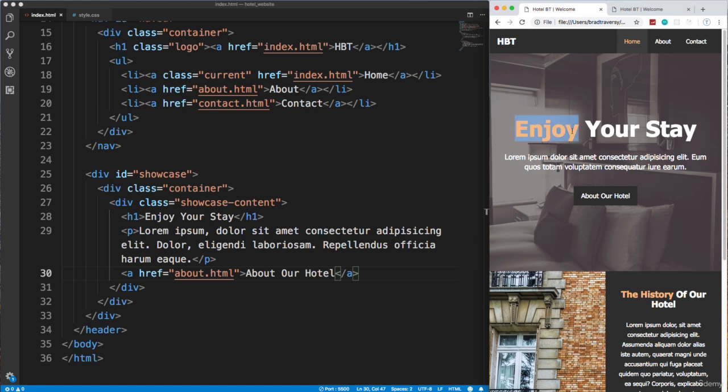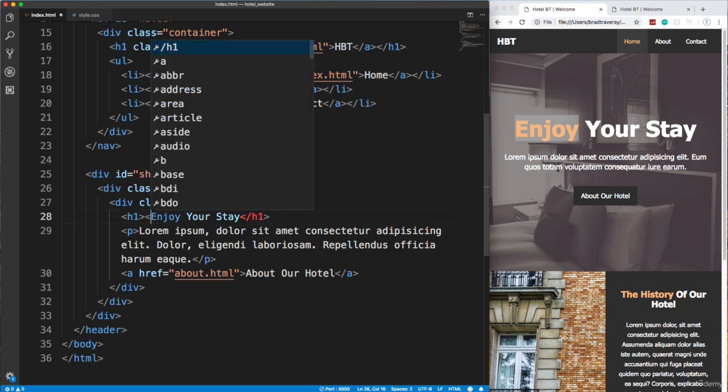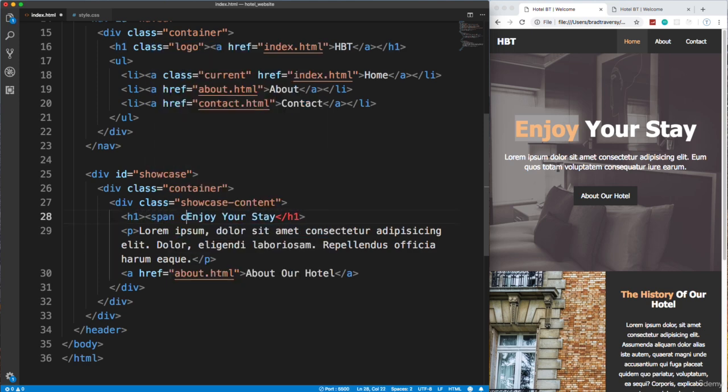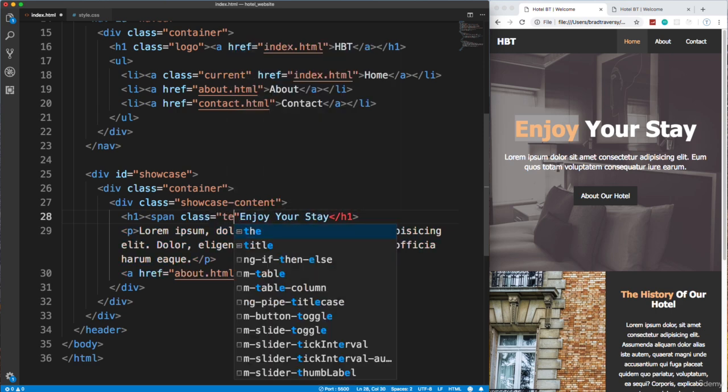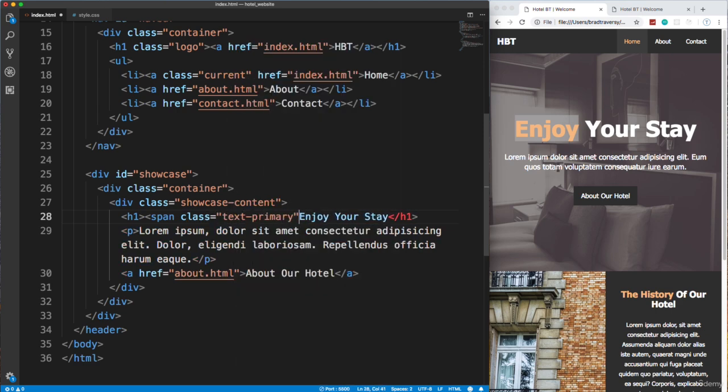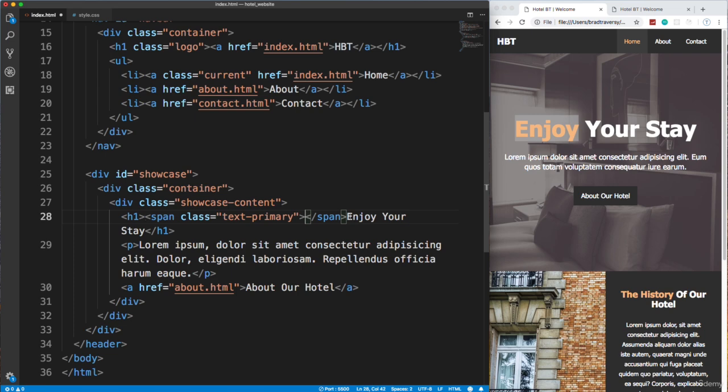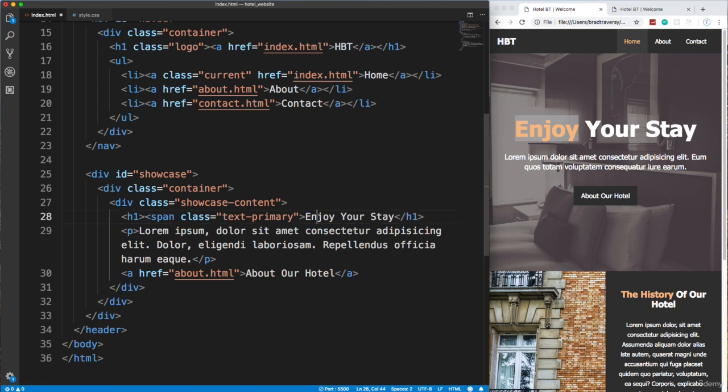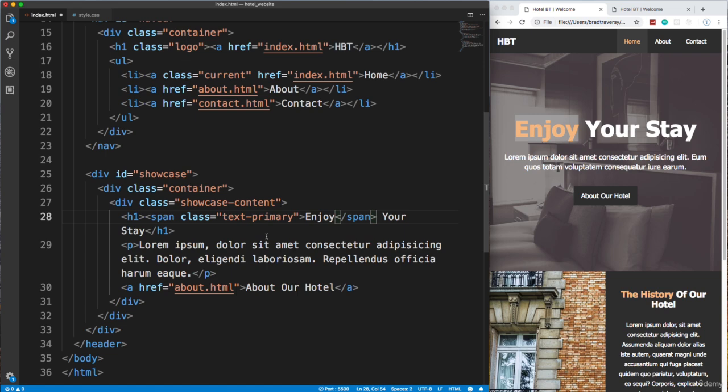One, if you notice, the Enjoy is a different color. So the way it is now, there's no way for us to actually target that, right? There's just this one word. Of course, we could make the H1 all that color, but I just want that one word. So what I'll do is surround that in a span, and I'm going to give it a class of text-primary. Just the Enjoy. So this ending span, we want to cut that, and we want to put that right after Enjoy, like that. And then this text-primary, we'll style it to just have this color, and we can put that wherever we want.